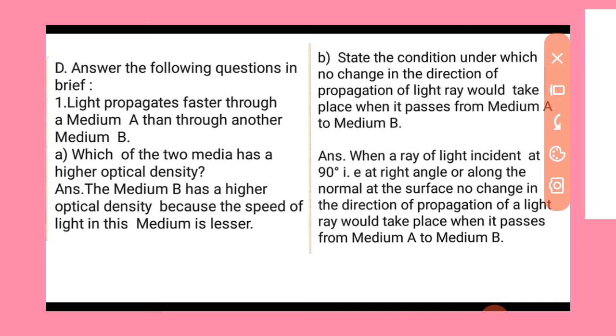Now the question D, chapter 10. Answer the following questions in brief. Light propagates faster through a medium A than through another medium B.